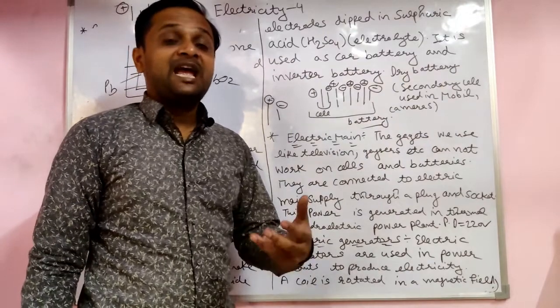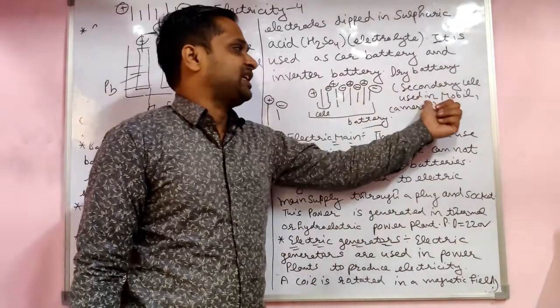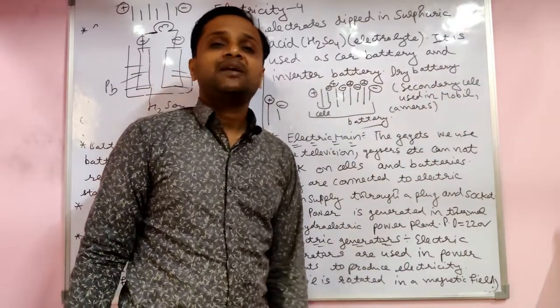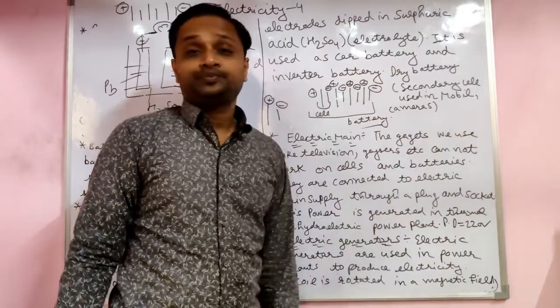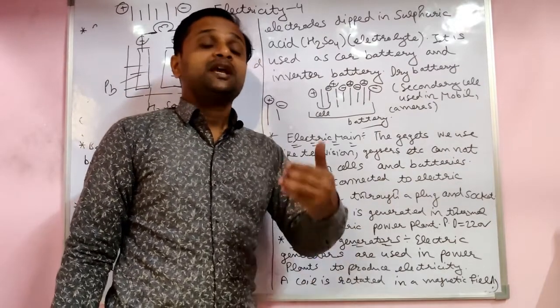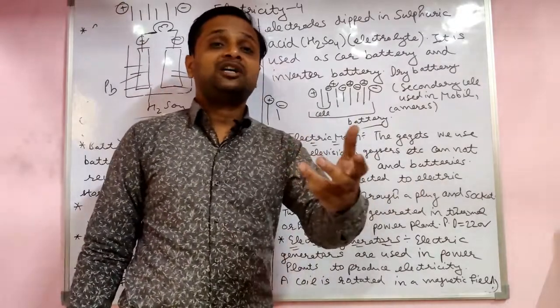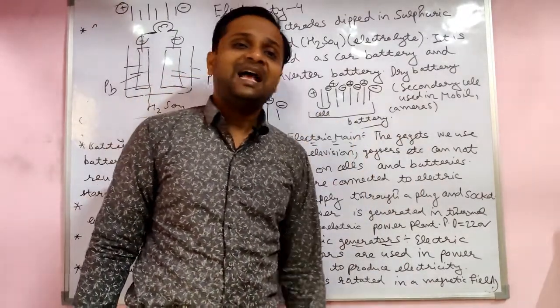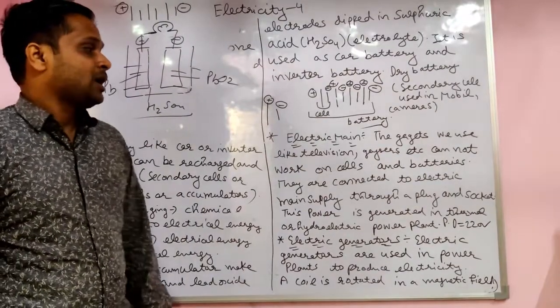Some companies like Amaron and Exide make them. Secondary cells are used in mobiles and cameras. Dry batteries are used now because in wet batteries the parts of the machinery are affected by the acid. So dry batteries are used these days.